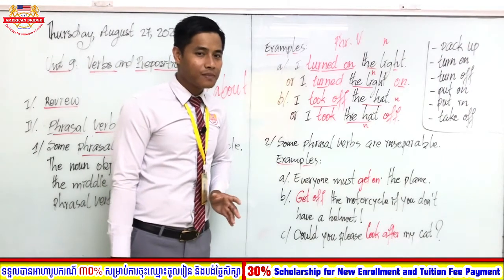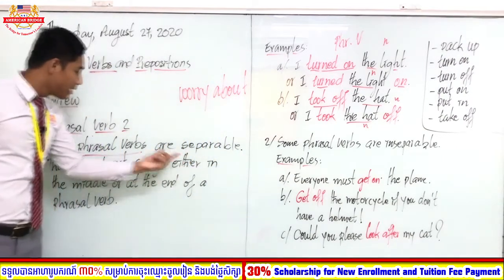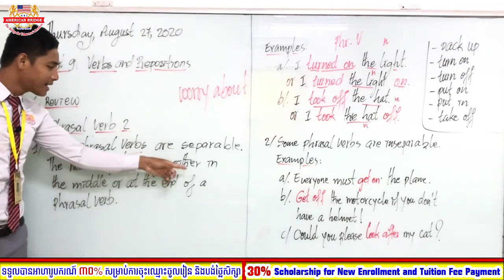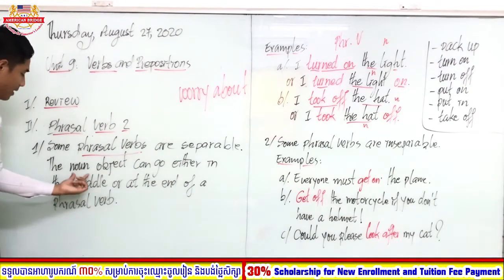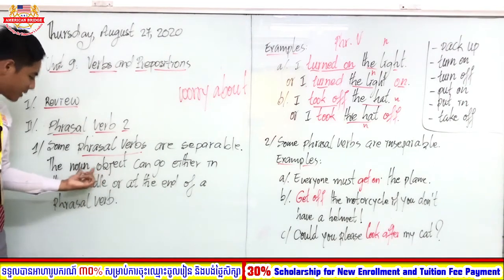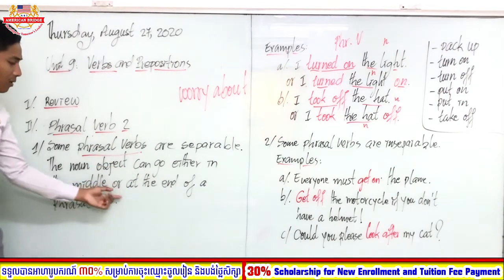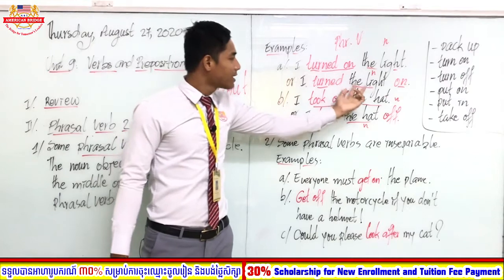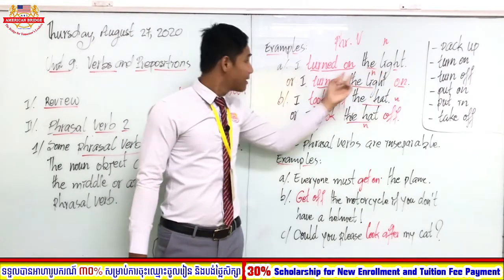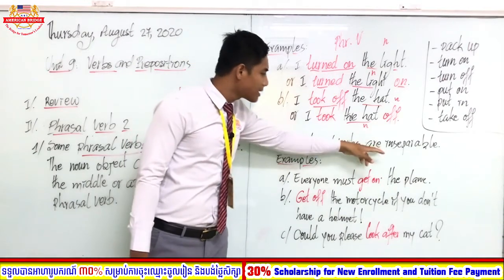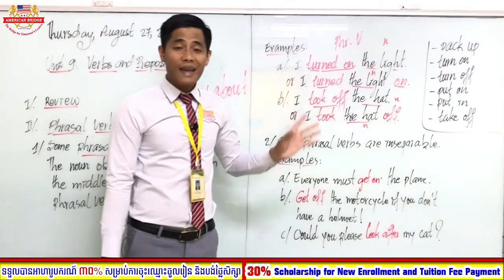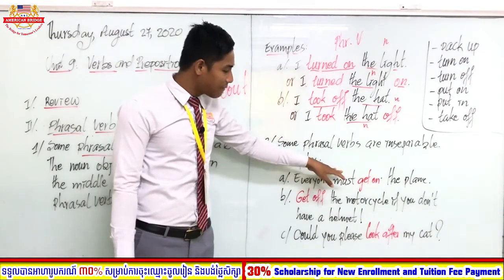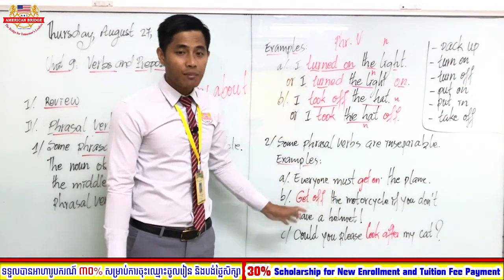Do you understand? Again, for separable, the phrasal verb allows the noun object to go either in the middle or at the end. But for inseparable, all the noun objects must be at the end. So all of these phrasal verbs do not allow the noun object in the middle of them.